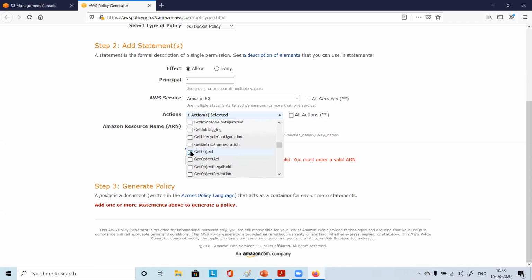Yes. Okay, this is good. We got the get object option. Sometimes we'll require other options, so just look at things, like get object version.